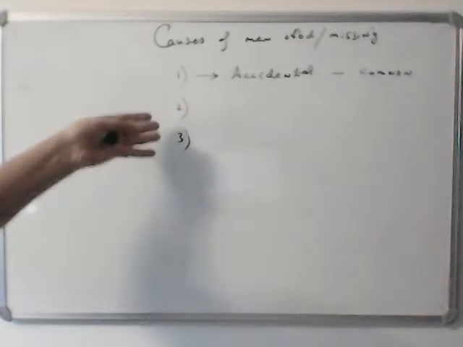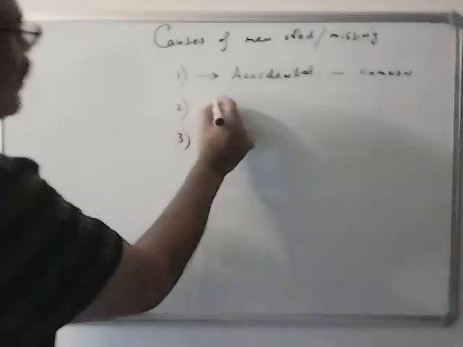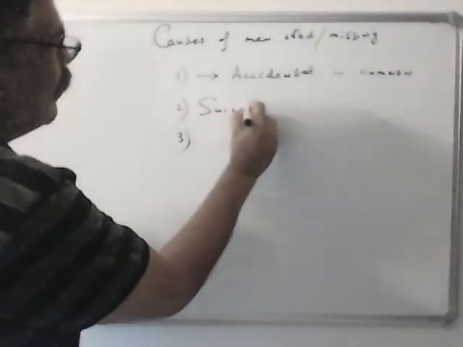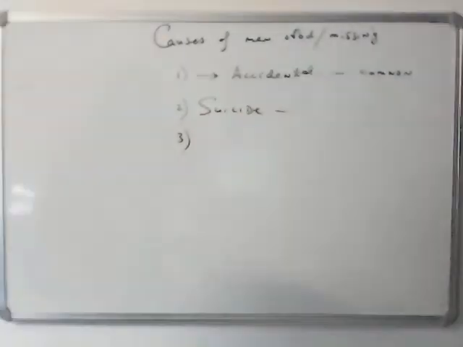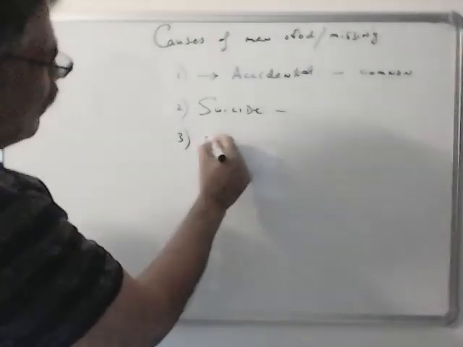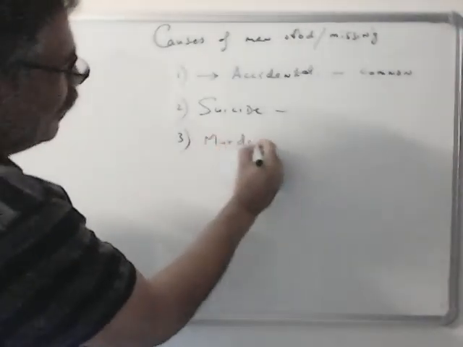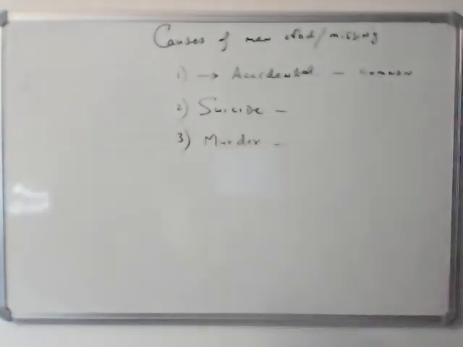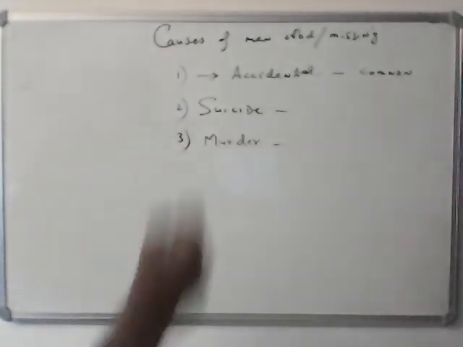The other two causes are not very common, but you can say suicide due to whatever reason, depression, whatever. The third one, the last one, is murder. Also very rare, but can happen. So these are the causes.